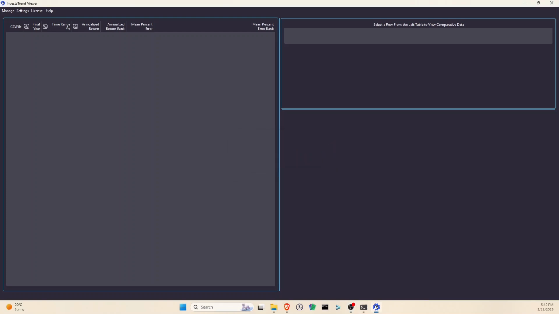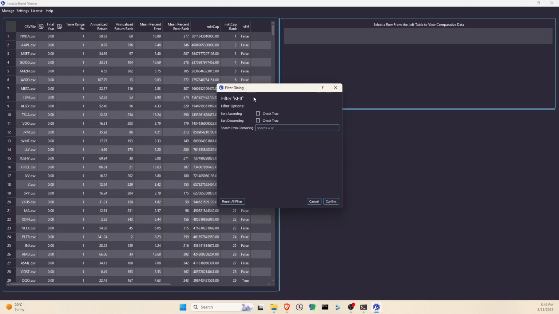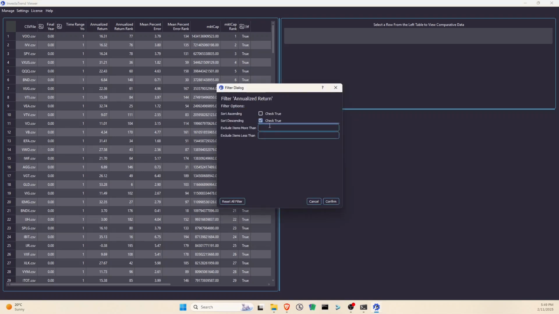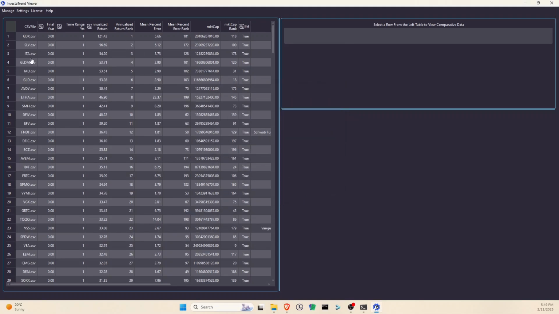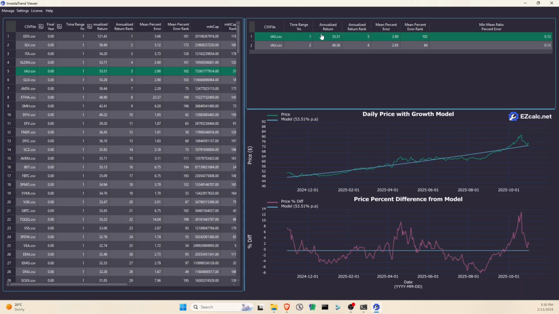Now that we have our calculated data, let's filter for ETFs as an example. Click on the EZcalc column header to filter for ETFs only. Next, sort by annualized return in descending order. You can now see the modeled percentage per year for each ETF. The software also ranks them for the selected time range among the visible ETFs. Feel free to explore further.